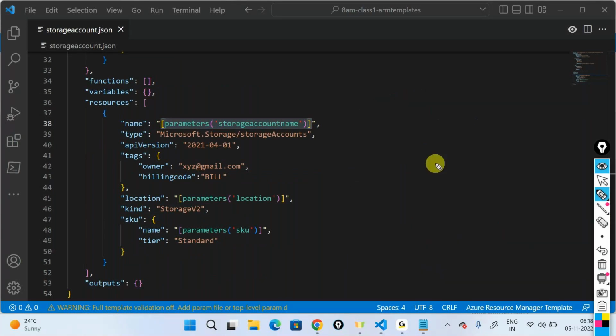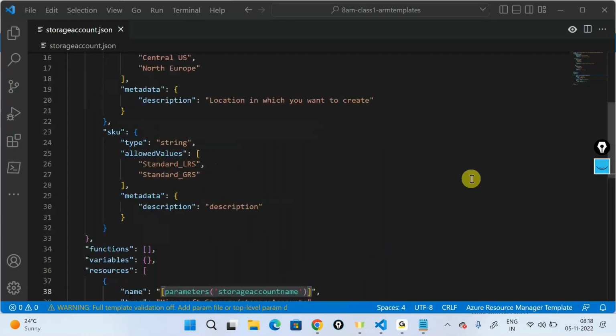Not only this property. Let's say you create multiple containers inside it, and the containers also use the name of the storage account. So everywhere you declare the storage account, you'll have to change the name. Complexity will get introduced, and in all likelihood you will make errors. You will probably miss updating the name in one place, and the template will fail. So to avoid all those things, we come up with parameters to make our templates more reusable and user friendly.